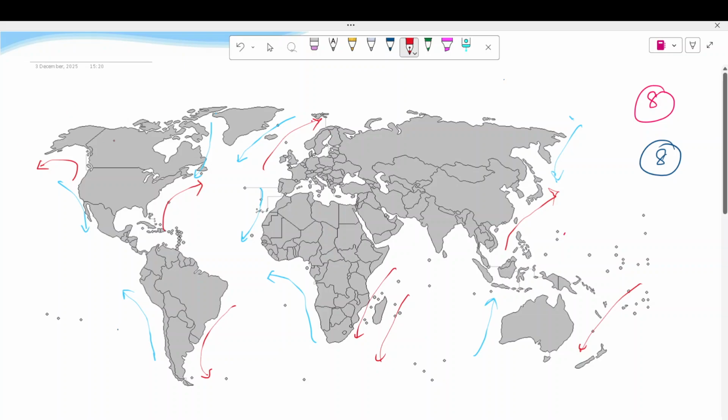So this one is Labrador, this is Gulf Stream, East Greenland and Norwegian. Here it is Canary current, this one is Benguela current, this one is Agulhas and Mozambique, here Western Australia and Eastern Australia. This is Kuroshio and this is Oyashio. This one is Peru and this one is Brazilian, this one is California, this one is Alaska. So I think properly we have learnt.